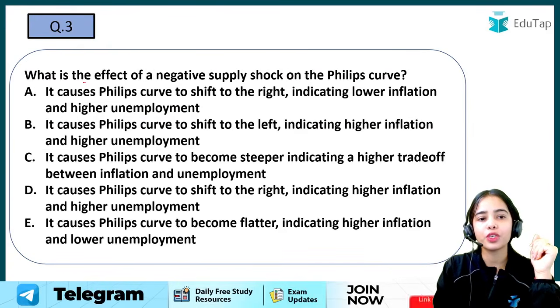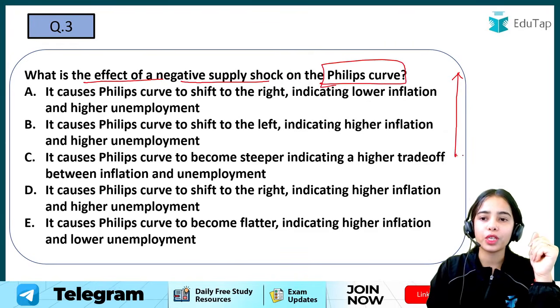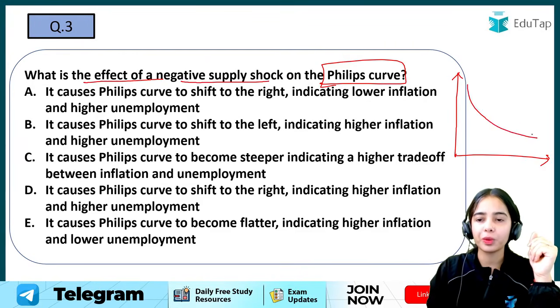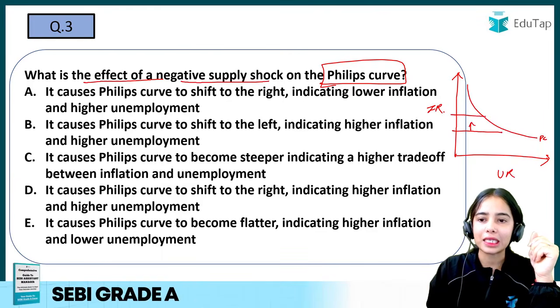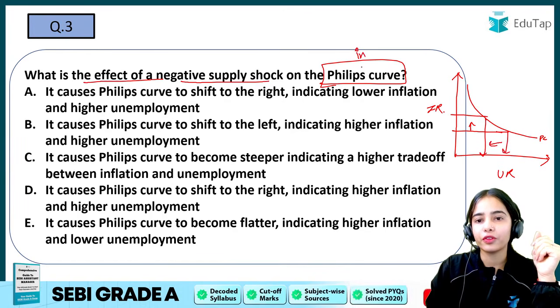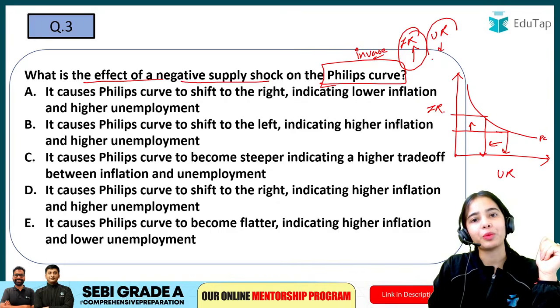Now coming to the next question: what is the effect of a negative supply shock on the Phillips curve? So I hope you know about the Phillips curve. It is a downward sloping curve which shows the inverse relationship between inflation rate and unemployment rate. So if the inflation rate is increasing, the unemployment rate is decreasing. When the inflation rate is increasing, unemployment rate is decreasing.